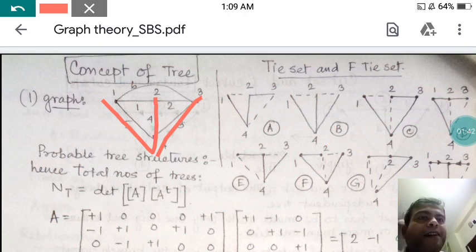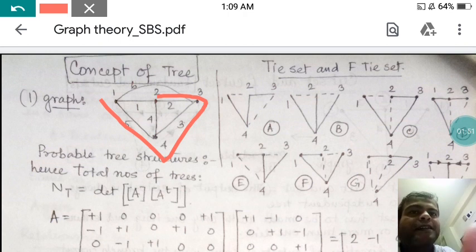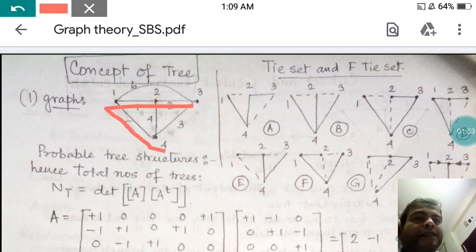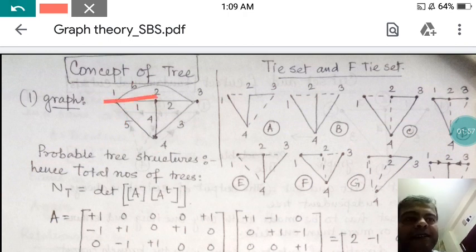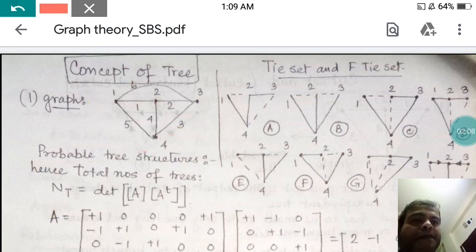Or if I take this one, it is another, and if I take this one, it is another, and so on.